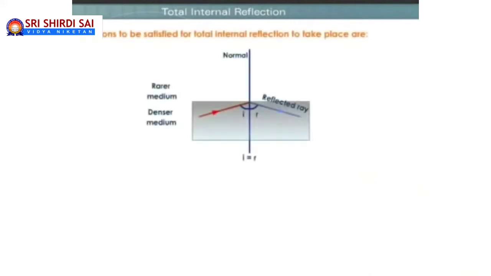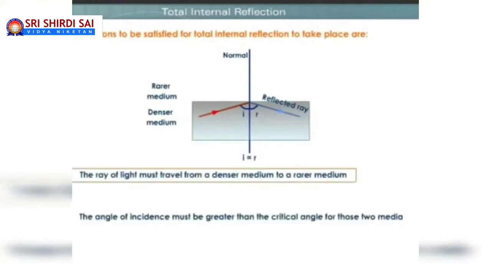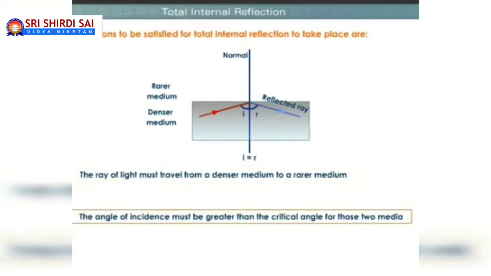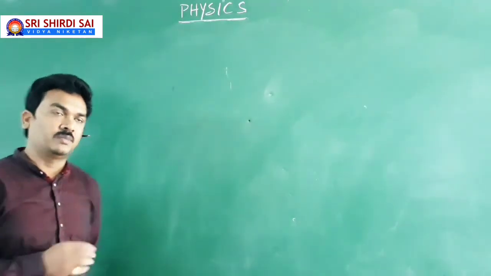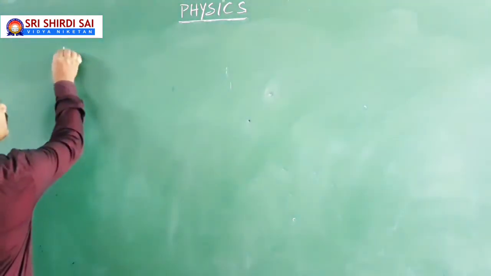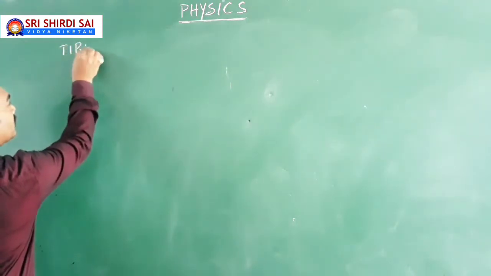So here are the conditions to be satisfied for total internal reflection. As I told you, the light should travel from denser medium to rarer medium, and the angle of incidence in denser medium should be greater than critical angle of incidence. This is TIR. So let us discuss in detail the concept of total internal reflection.